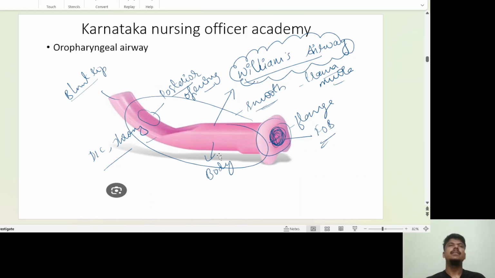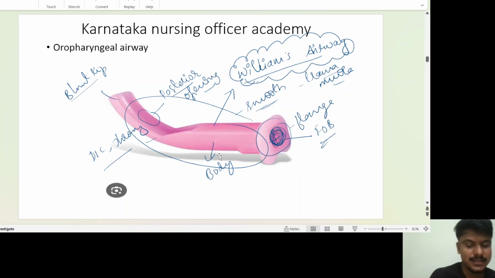Okay, these are all your basic oropharyngeal airways. First we dealt with Guedel's airway, after that Bourbon's airway, after that Oasapian airway, after that Williams airway. All four are oropharyngeal airways, and they come under the category of basic airway devices.